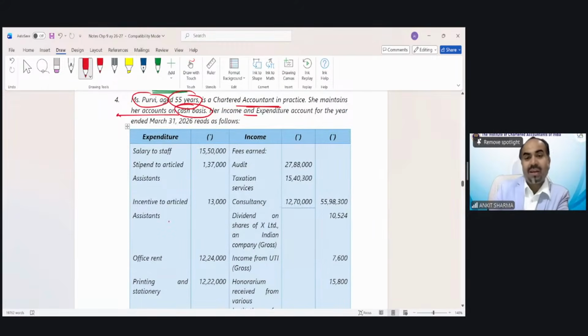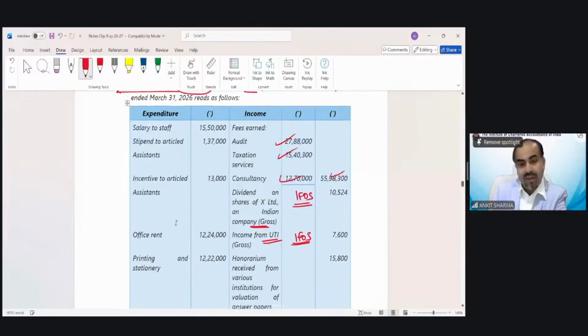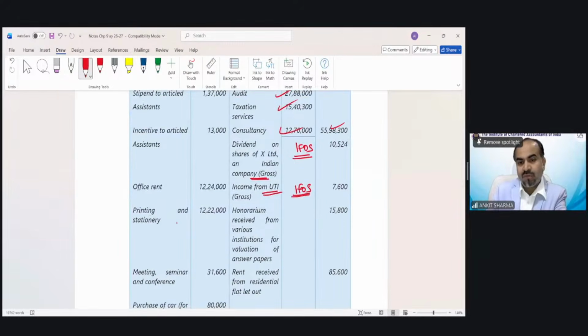Always solve from the income side. Audit, taxation, consultancy would be my business income, of course. Dividend, gross, would be part of my income from other sources, so this is going to be reduced from my business. UTI, income from other sources, gross. Honorarium received from various institutions for valuation of answer papers, income from other sources. Rent received from residential let out, that would be income from house property. So it is easy to solve this kind of information from your credit side.